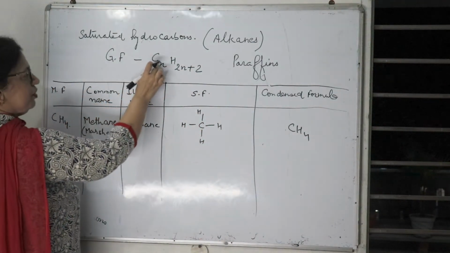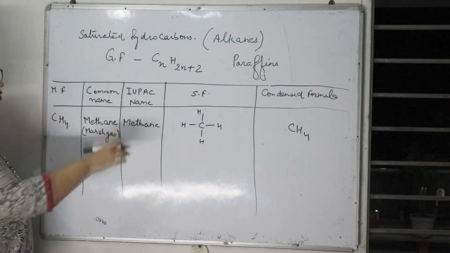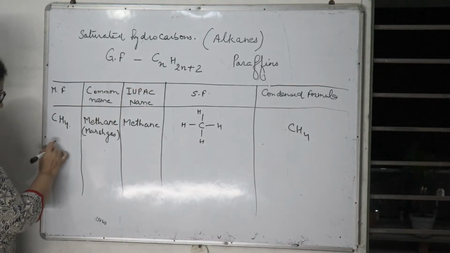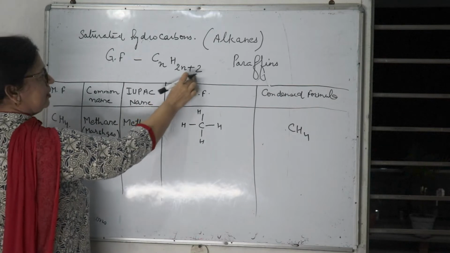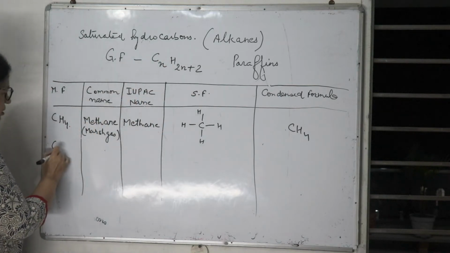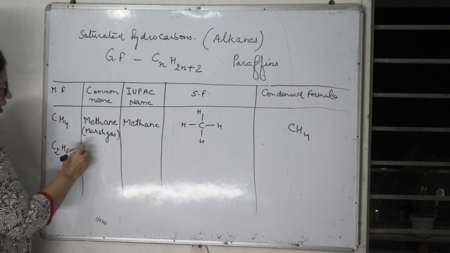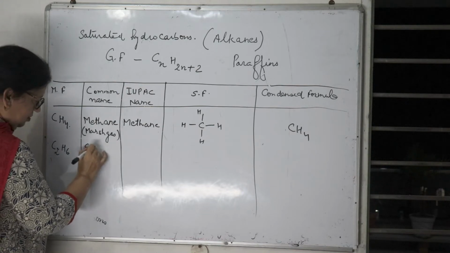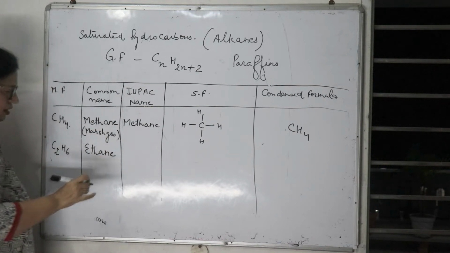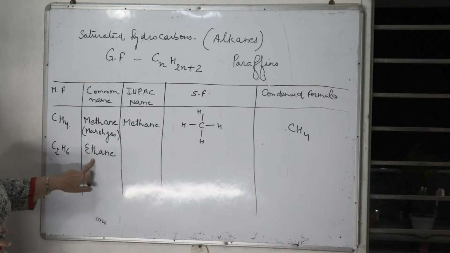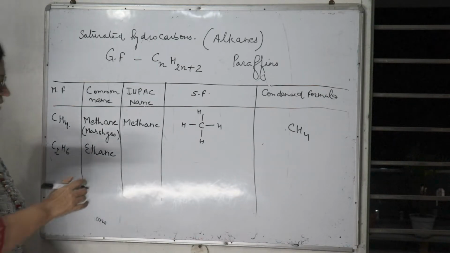Second member, if we put the value of n as 2, this will become C2H6, and this is ethane, because with 2 carbon the word is eth, so this is ethane.